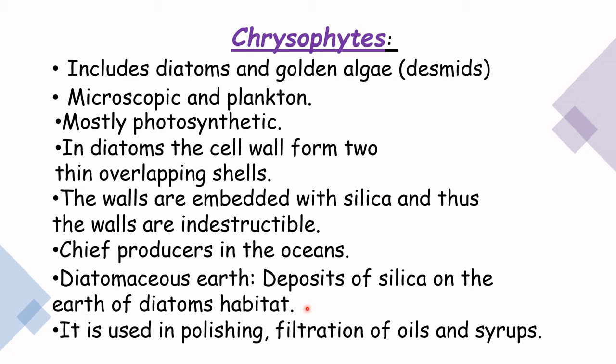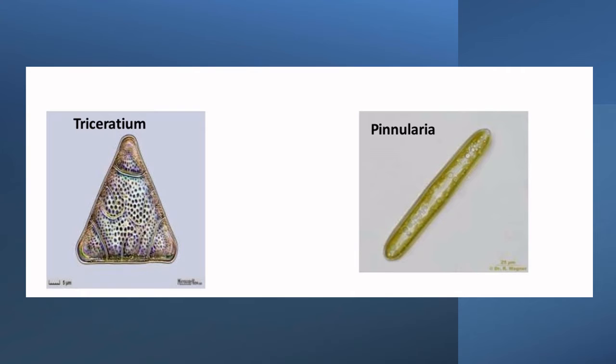These huge deposits are called diatomaceous earth. Students, it is very important from an economic point of view because it is gritty, so it can be used for polishing, filtration of oils and syrups, etc. So it has a lot of economic uses.